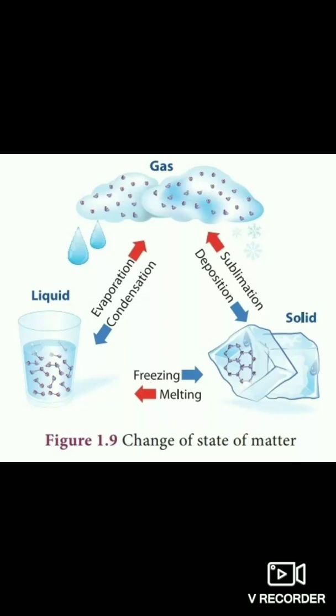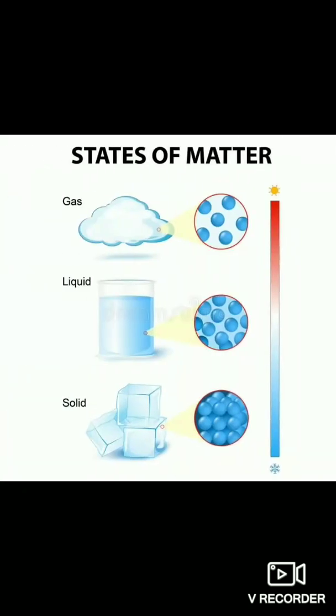In all three states, the properties of water remain the same. The interconversion of states of matter does not involve a change in the mass or composition of the substance. This process of change of matter from one state to another and then back to the original state is called interconversion of states of matter.